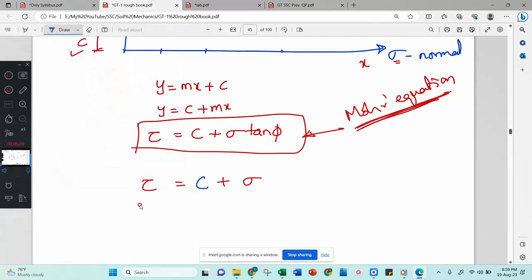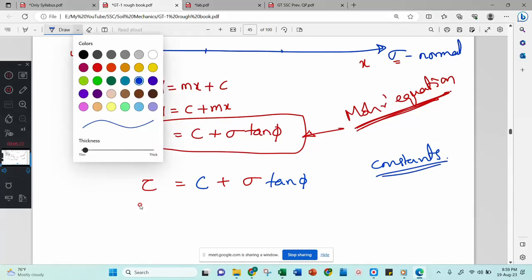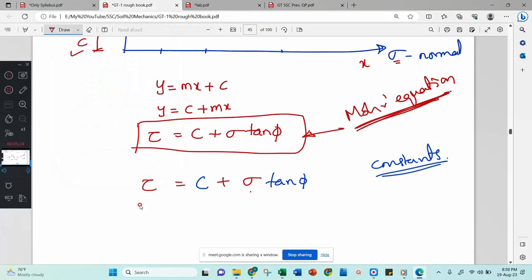The other terms are c and tan phi. Now this c and tan phi are called constants. They are constants. As you increase the normal stress, the shear stress will also increase. Therefore you have got this equation.